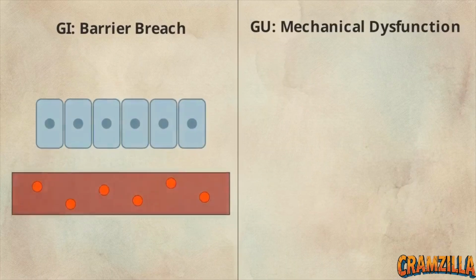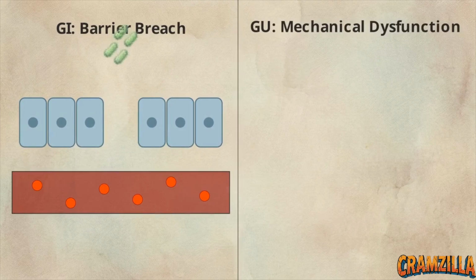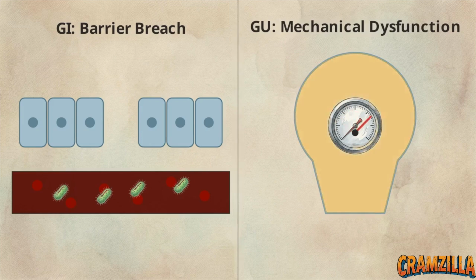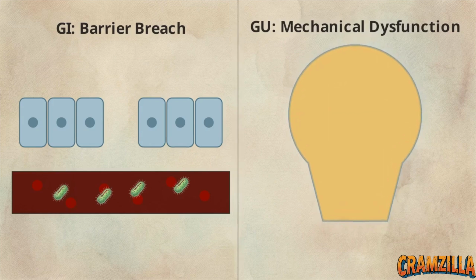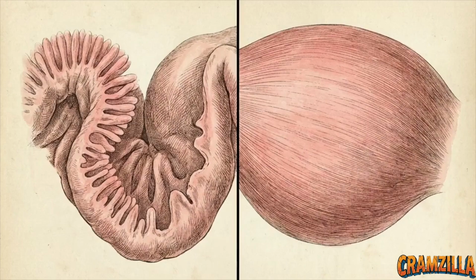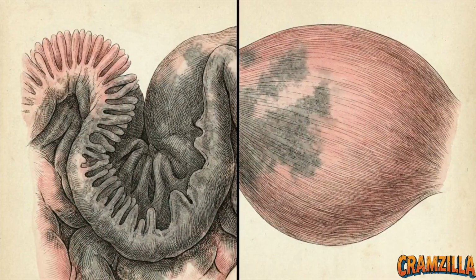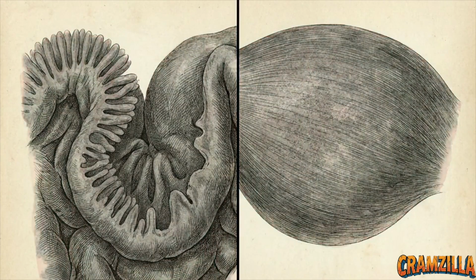The clinical divergence is clear. GI failure primarily presents as a barrier breach that quickly leads to systemic sepsis amplification. GU failure, on the other hand, presents as mechanical dysfunction, marked by altered pressure and hazardous fluid retention. Yet, despite these vast macroscopic clinical differences, the stepwise pathophysiology of all visceral organ failure is completely identical.